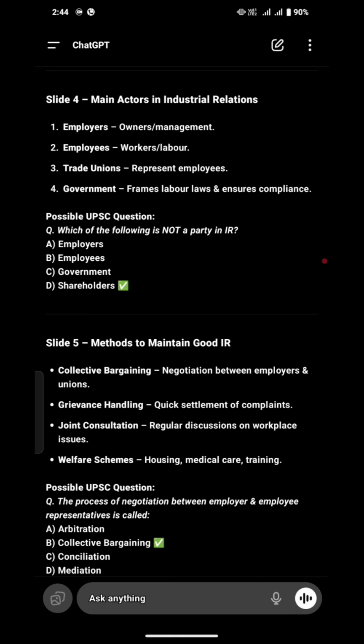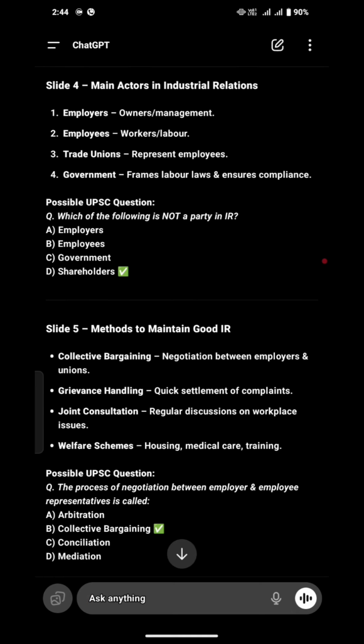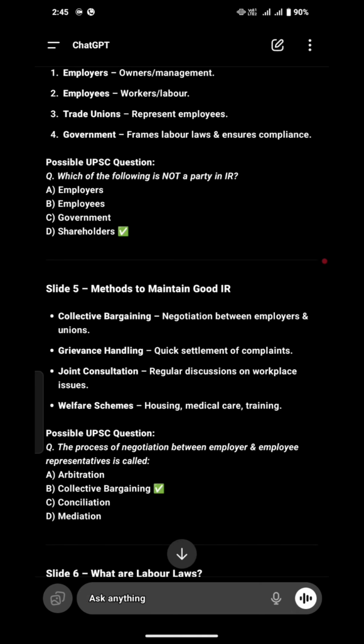Possible UPSC question: what kind of question might come? Which of the following is not a part of industrial relation? Employer is a part, employees are a part, trade union is a part, government is a part. Then automatically we know that shareholders are not a part of industrial relation, because a shareholder might be sitting in another place of the country, and how can he be directly part of the industry? He can be a part of industry by putting a share in it, but that is something else, not in our topic, so we're not going to discuss it. Directly, shareholders have no influence in industrial relation. All right, so the answer will be shareholders.